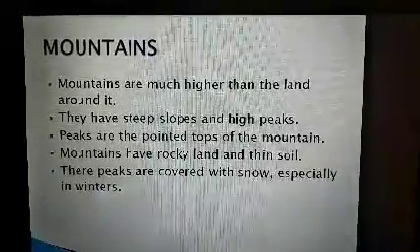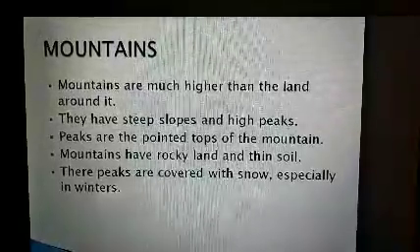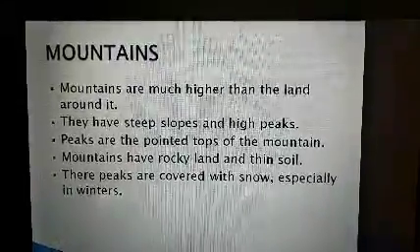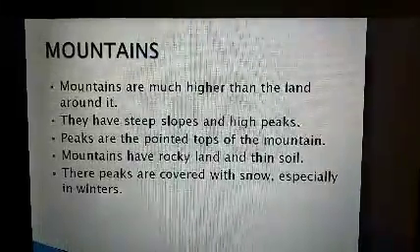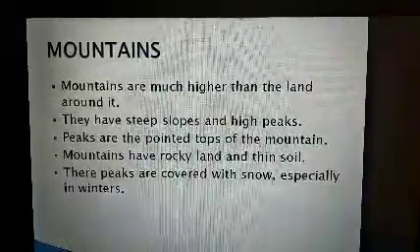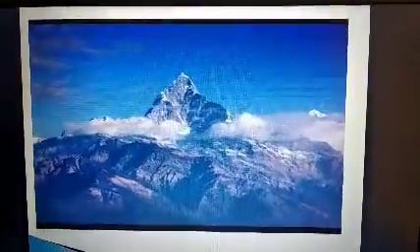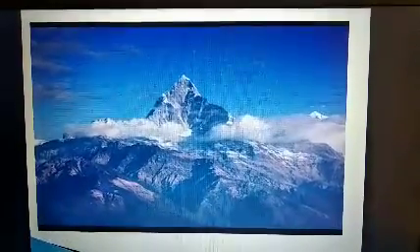Mountains are much bigger or higher than the land around them. They have steep slopes and high peaks. Peaks are the pointed tops of the mountain. Mountains have rocky land and thin soil. Their peaks are covered with snow, especially in winter season. Just see the image of a mountain, a rocky mountain. Peak is also there. Okay, this is the image of a mountain.